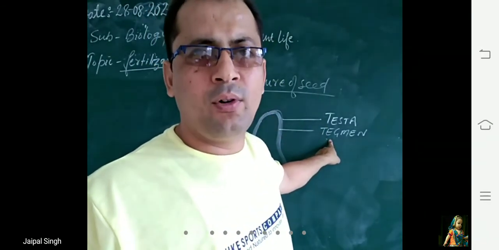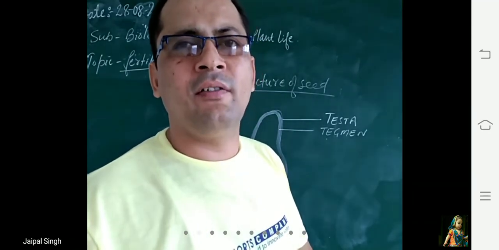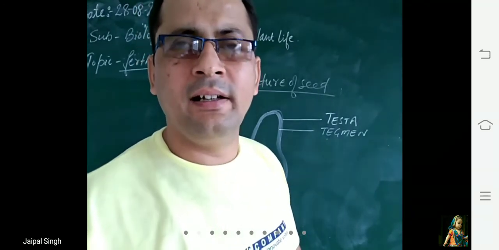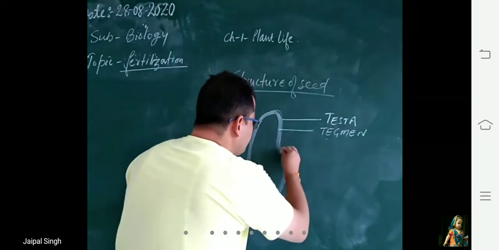It is a very important question. Name the outer hard protective covering of the seed. It is testa, and the inner layer is known as tegmen.